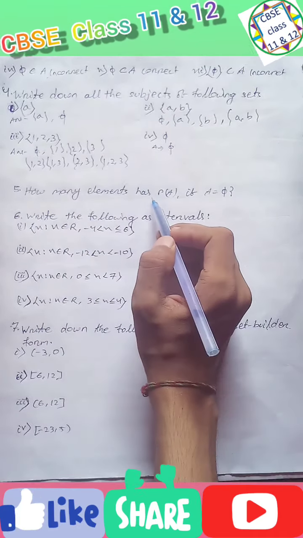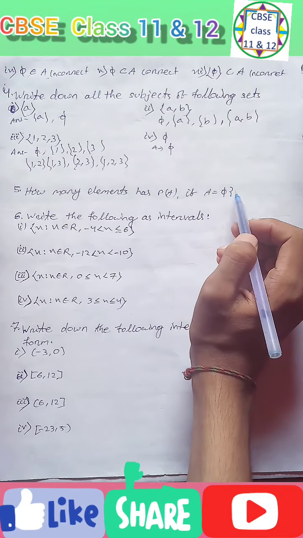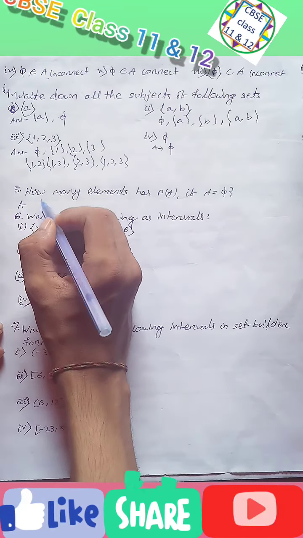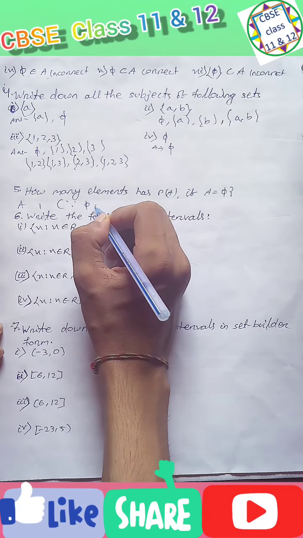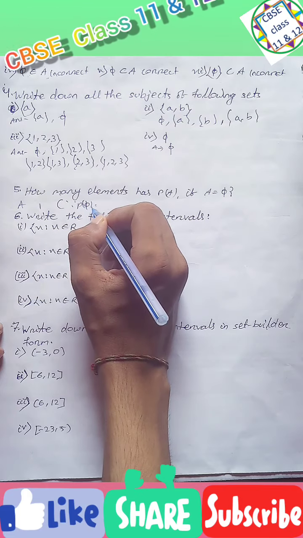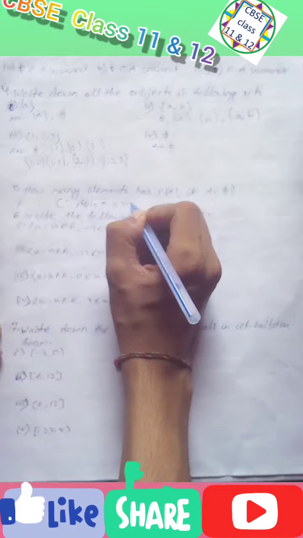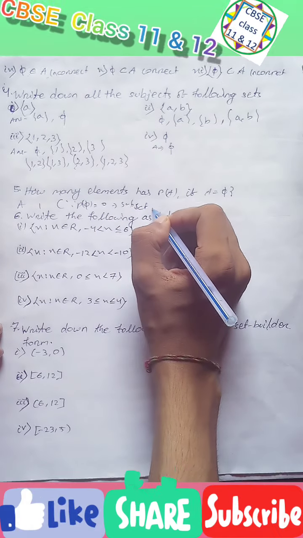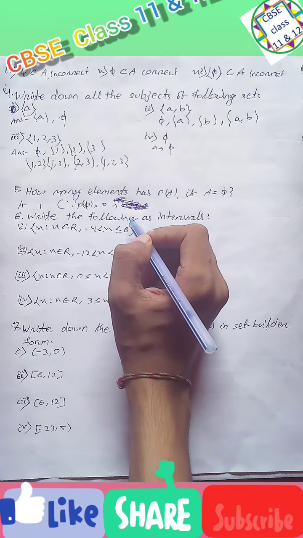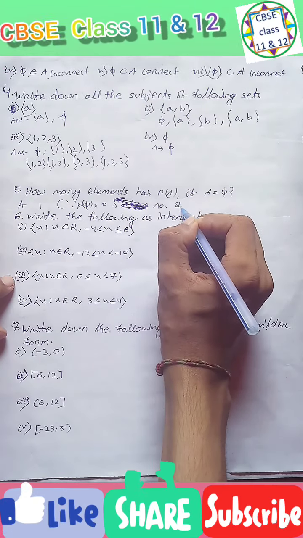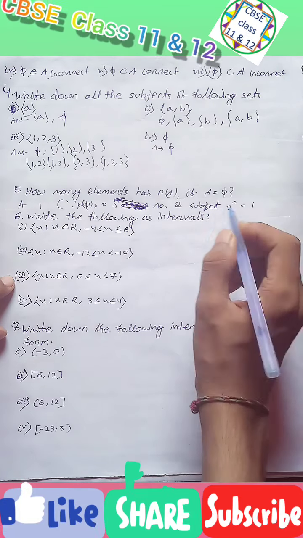How many elements has the power set of A? If A equal to the empty set, then the answer will be 1, because the power set of the empty set has 0 elements, and the number of subsets is 2 to the power 0, which equals 1.